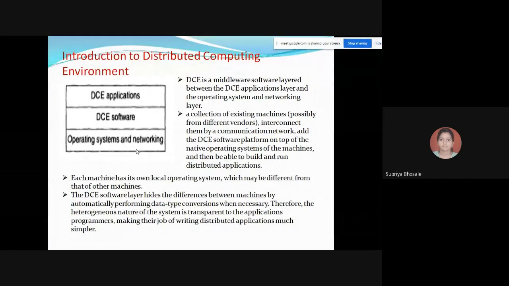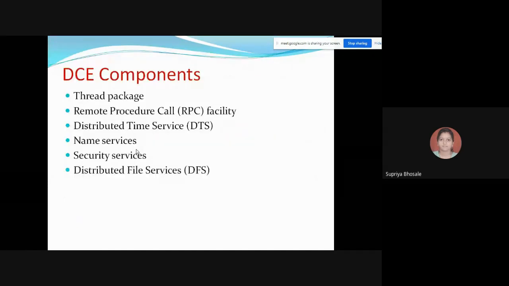Okay, so this is the diagram which is explaining the DCE. If we go into the details of its components, DCE has some main components, which are as follows. The first is the thread package. So why are we using the thread concept in Java? What is the use of threading?